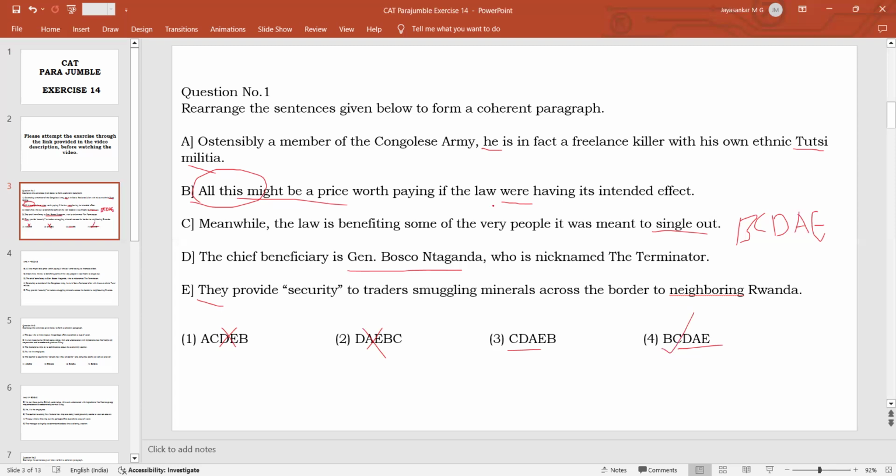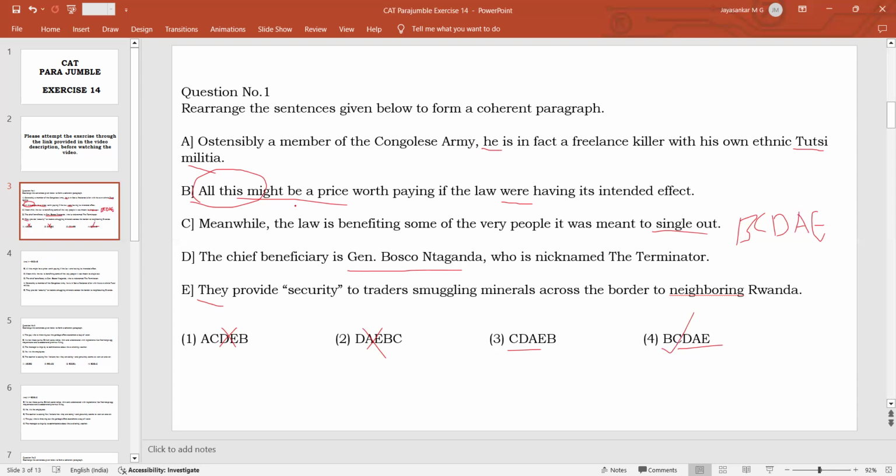So there is no place for wishful thinking here, because this wishful thinking should come in the beginning. Then you have to describe why this is not happening, why this becomes wishful thinking, why we are thinking how I wish the law was taking its normal duty, or whatever it was supposed to do. That is why B at the end will not be correct here.